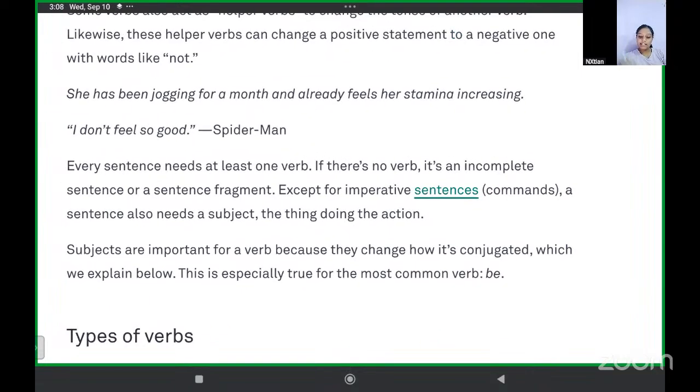Every sentence needs at least one verb. If there is no verb, it is an incomplete sentence or a sentence fragment. Except for imperative sentences or commands, a sentence also needs the subject, the thing which is doing the action. Okay, in the sentence, she has been jogging for a month and already feels her stamina increasing. Can you tell me what are the verbs?